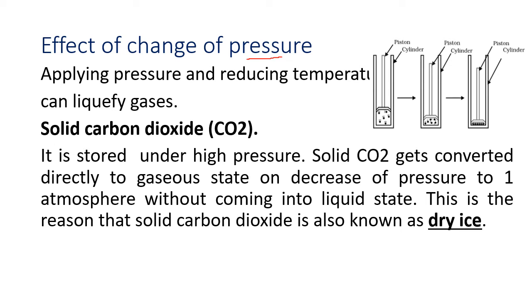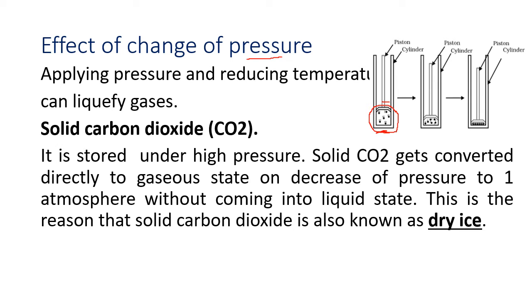So there is an activity shown here. What can you see in the activity? There is a gas in a cylinder and a piston, and in the diagram you can see the particles of the gas are far apart. Yes, they are quite far apart. Now force is applied on the piston and the piston is pushed down.